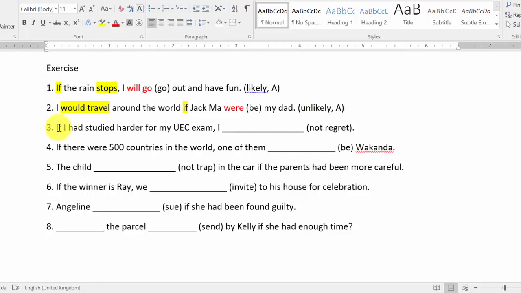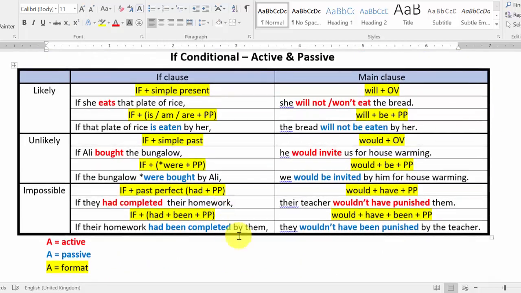Okay, number 3: if I had studied harder for my UEC exam, I would not regret. So you see here, first keyword if, and next thing, look for the verb. Where's the verb? Studied. Had studied together. Don't just highlight studied, then you will get confused. So had studied: had plus pp, where is it? Had plus pp here, so it should be impossible.